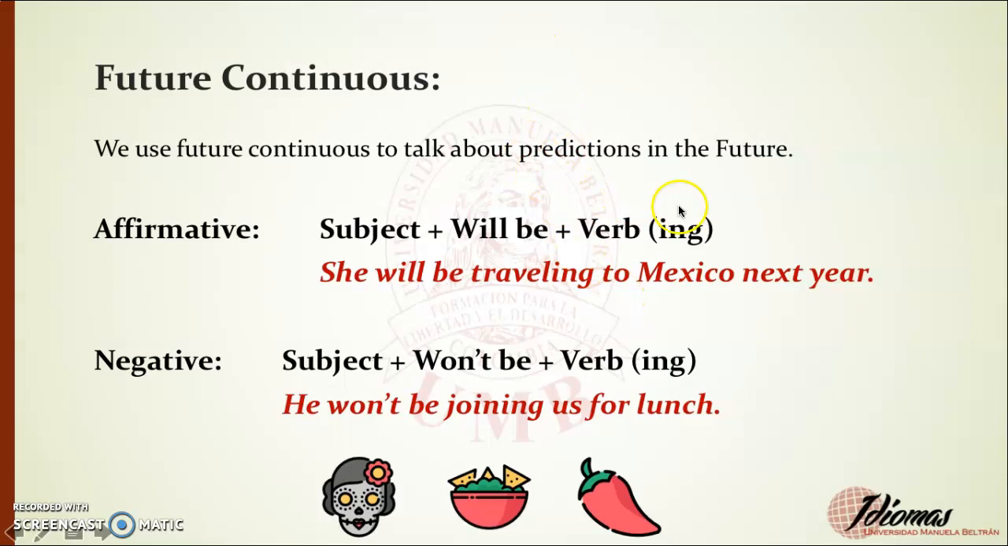So this is a prediction. We can use will be with all the subjects, with all the people. He, she, it, I, we, they, and you.